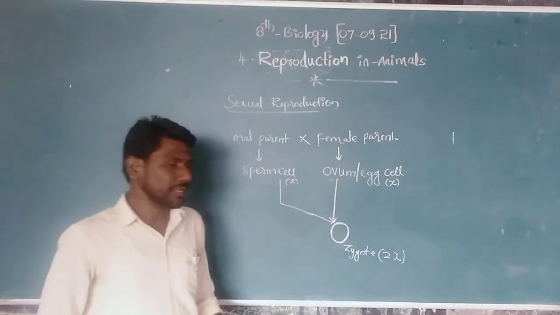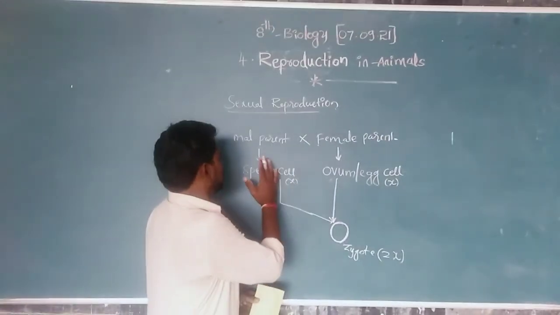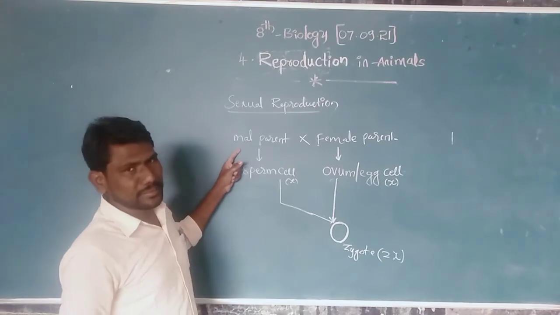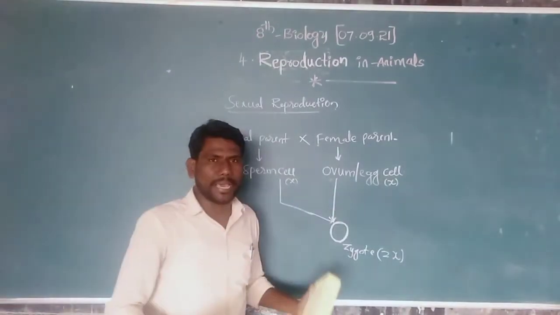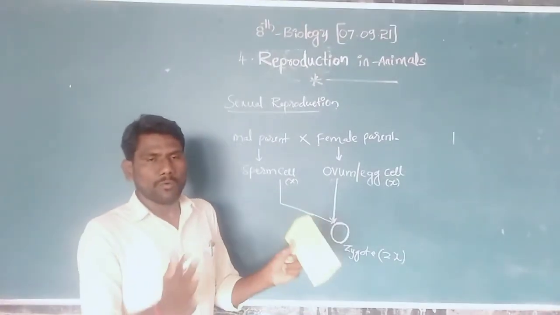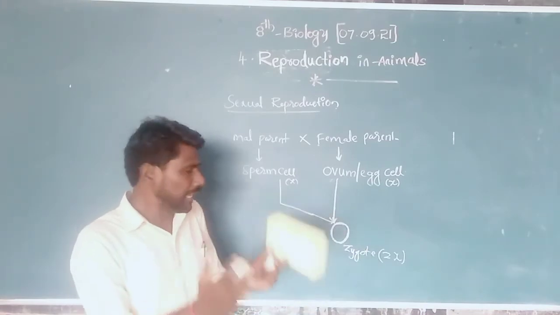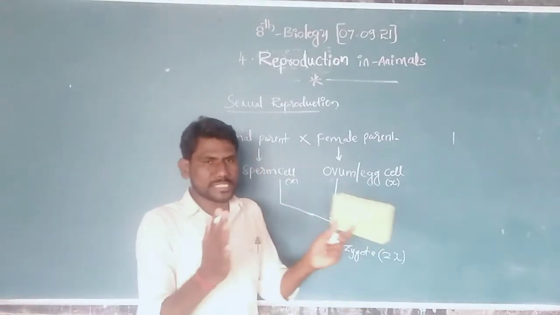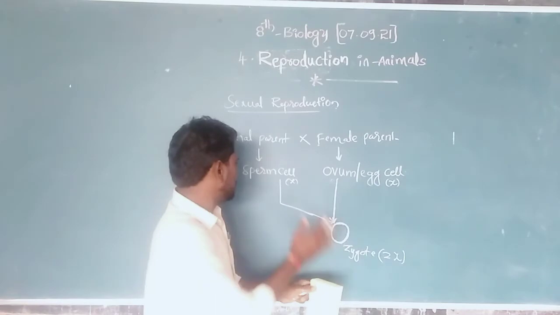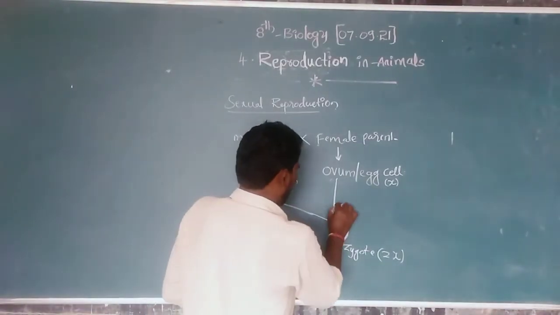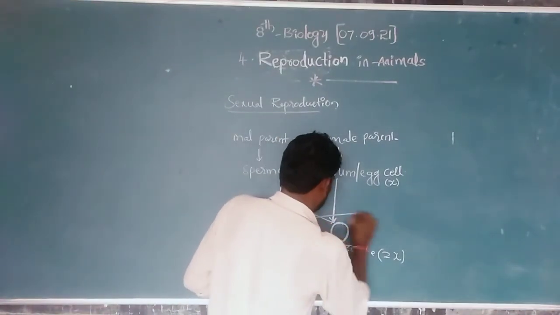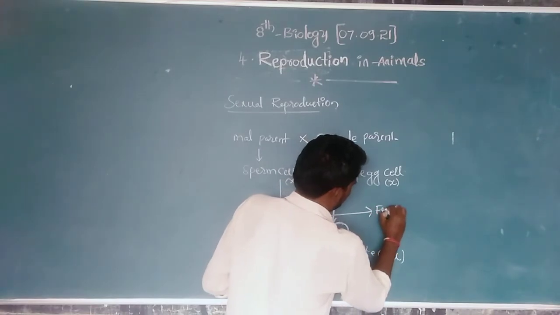Next, here the male and female gametes fuse with each other. What is this process called? Fertilization.